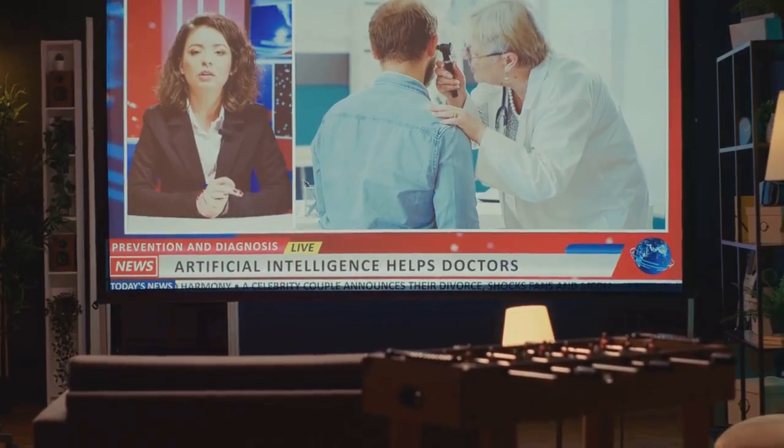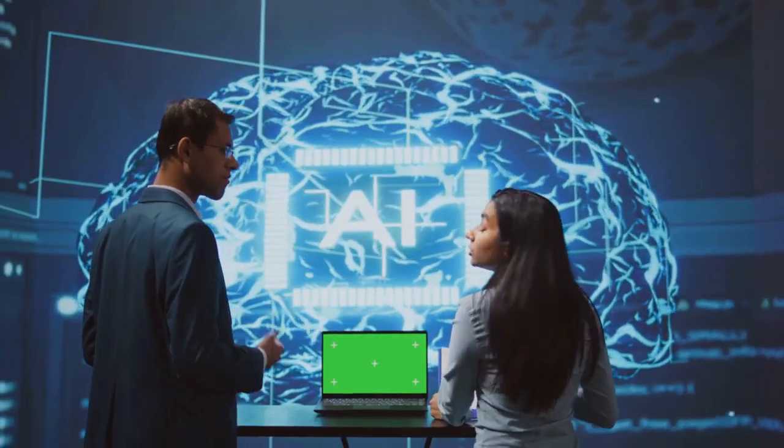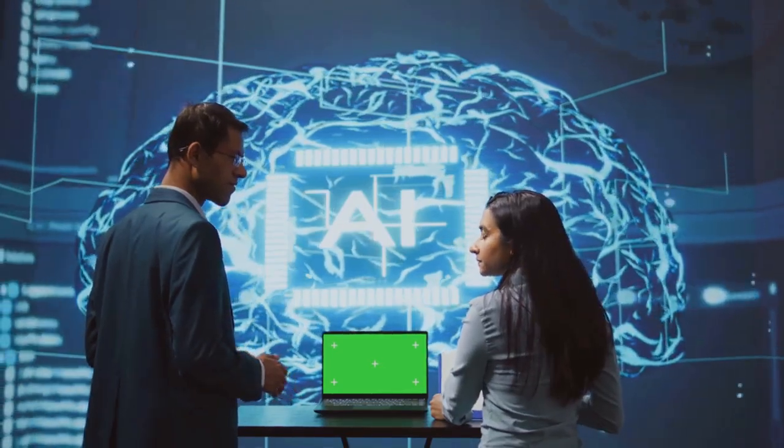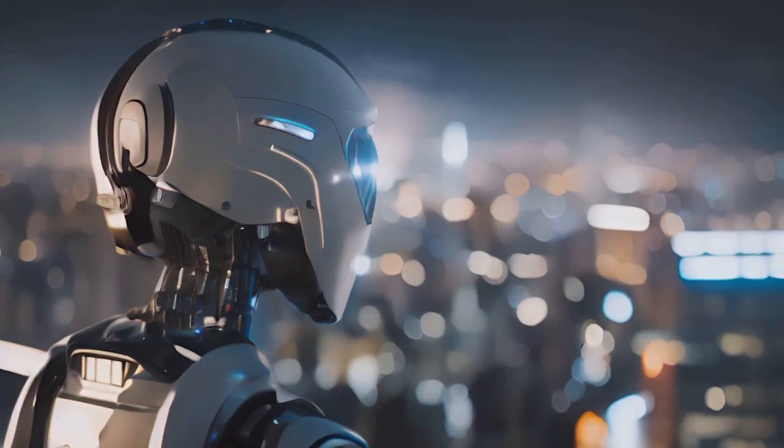From self-driving cars to personalized medicine, neural networks are poised to revolutionize the way we live and work. As we continue to unlock the potential of these powerful tools, the future of neural networks seems incredibly bright.